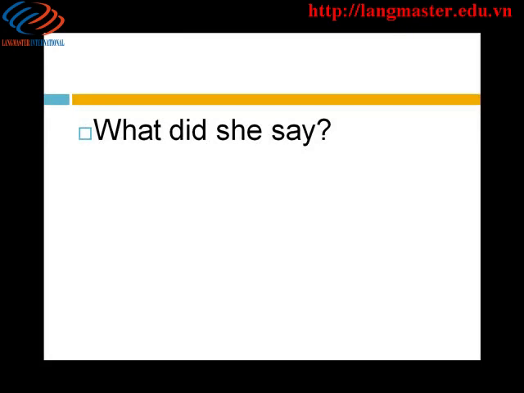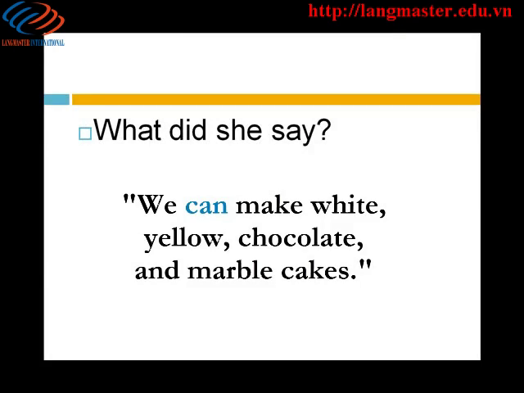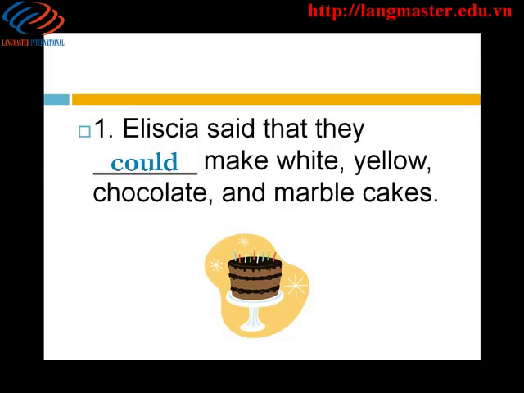What did she say? Here are her words. How would you report them? Alicia said that they could make white, yellow, chocolate, and marble cakes.